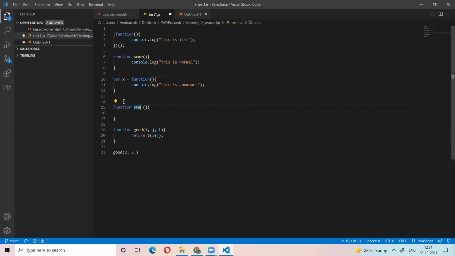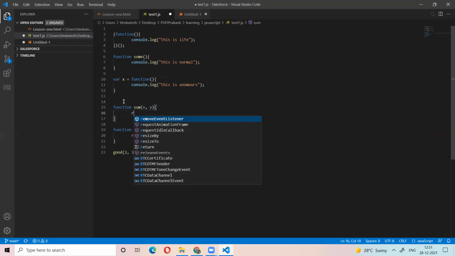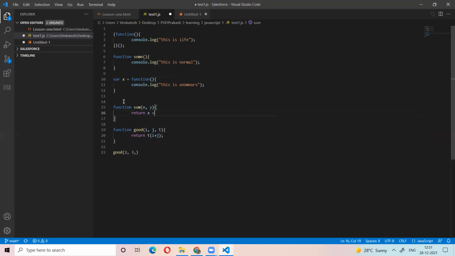I have the function sum, which will take two arguments and give the sum.